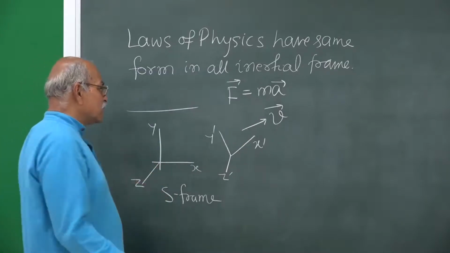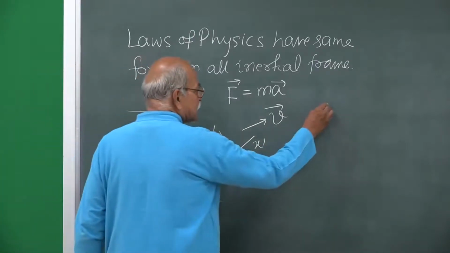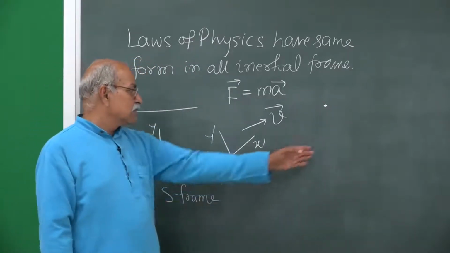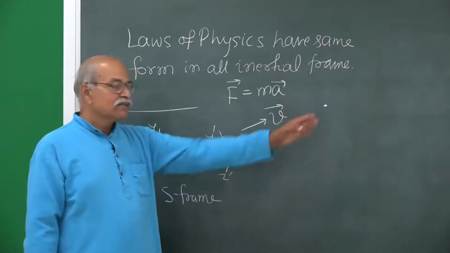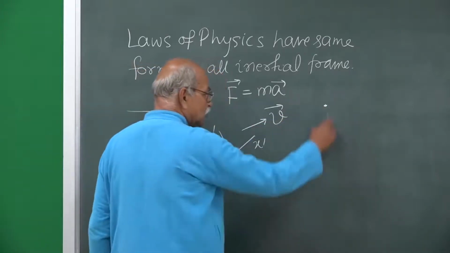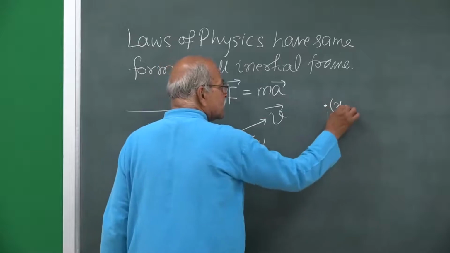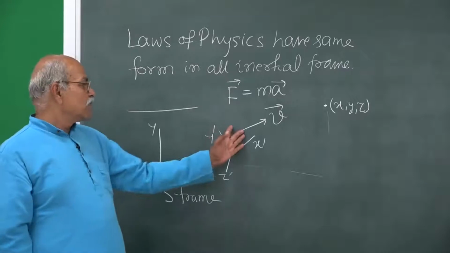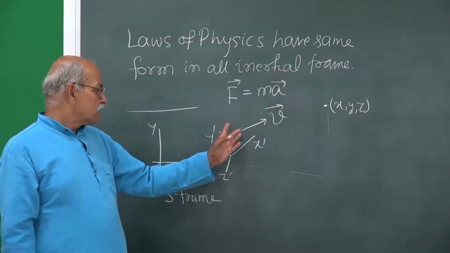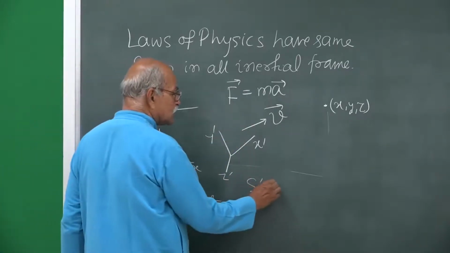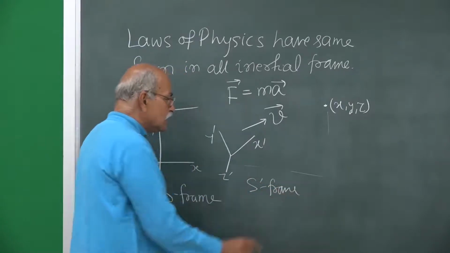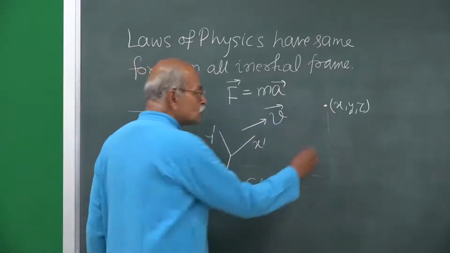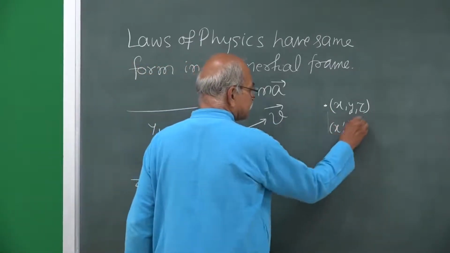So, if I have a particle and I ask what is the position of this particle, from the S frame you will have some x, y, z. You have the axes and you draw perpendiculars, and the position will be defined like this in the S frame. But if you are in the S prime frame and you ask what is the position, then with respect to these axes you have to find the coordinates, and those coordinates will be x prime, y prime, z prime.